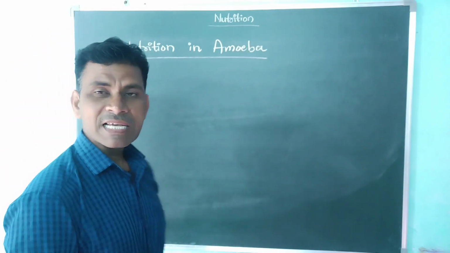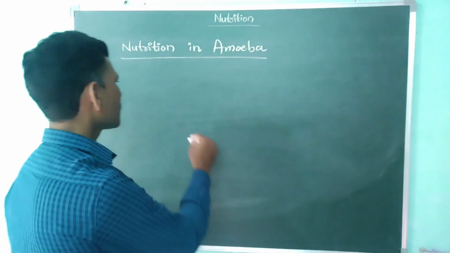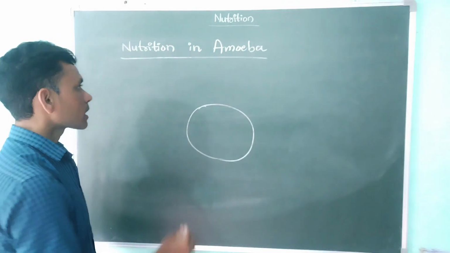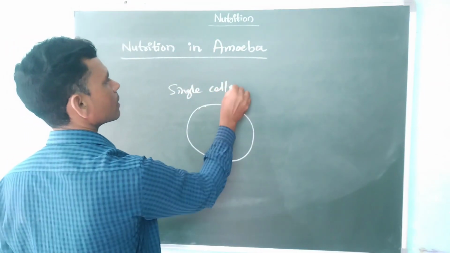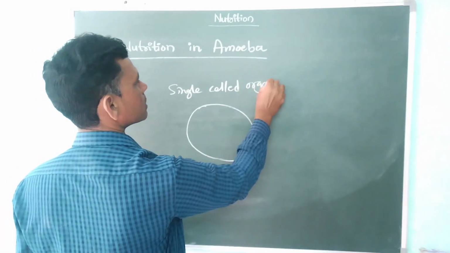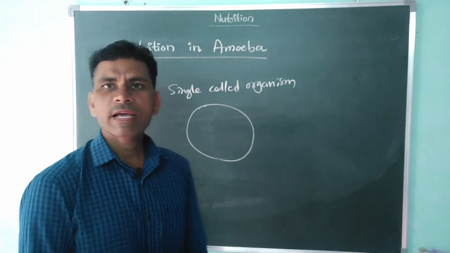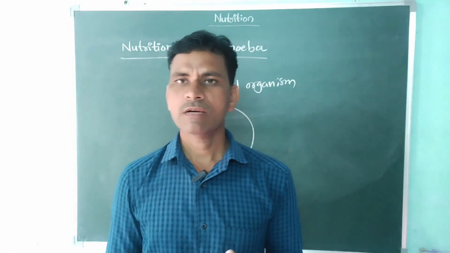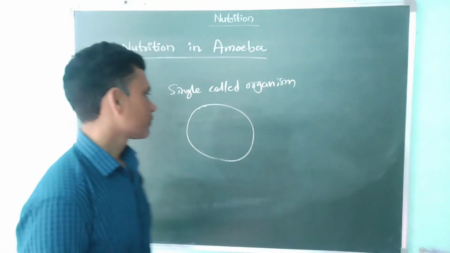Amoeba is a single celled organism, and it doesn't have any definite shape. So how does it get its food?